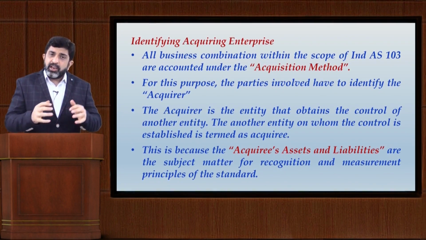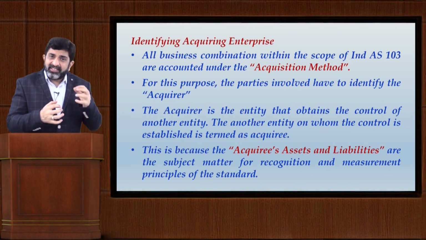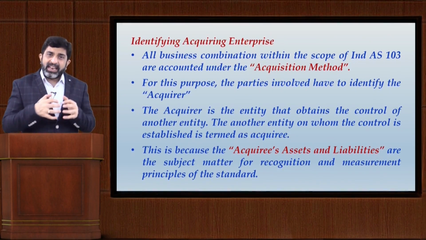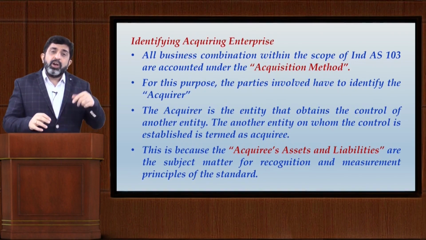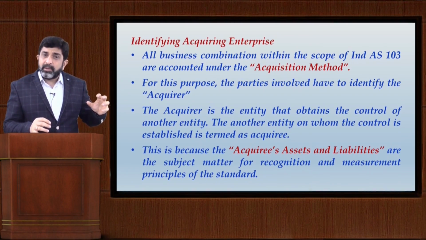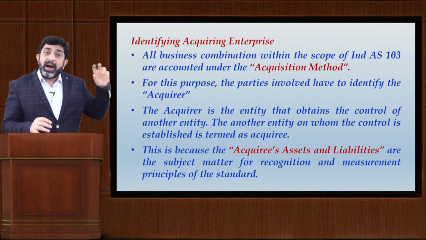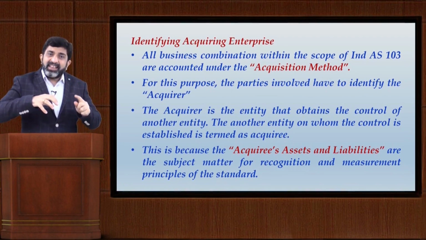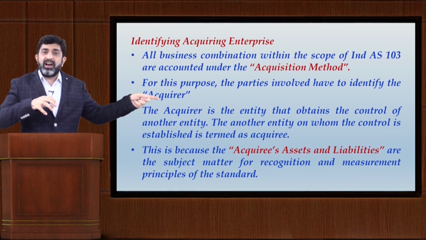That means either you can directly purchase the assets and liabilities and the processes of that other business, so you are acquiring the business itself. Another mode of acquisition could be not by buying the assets and liabilities of that company, but buying its equity. So much of equity that you start establishing control over that another entity.